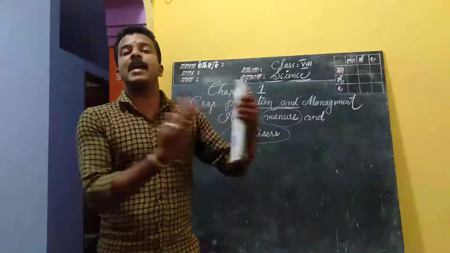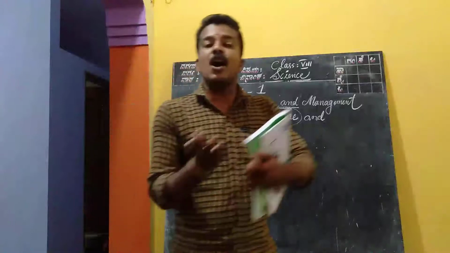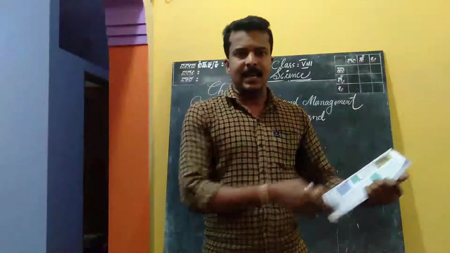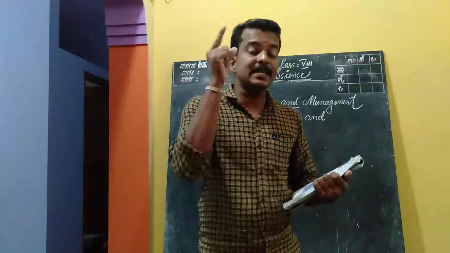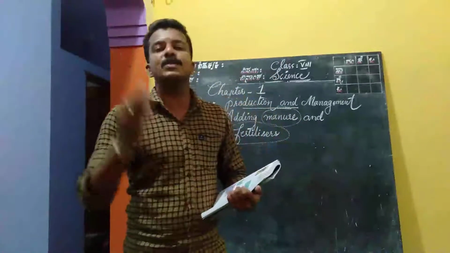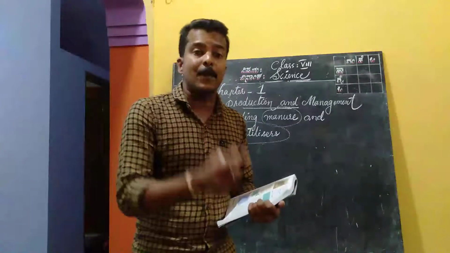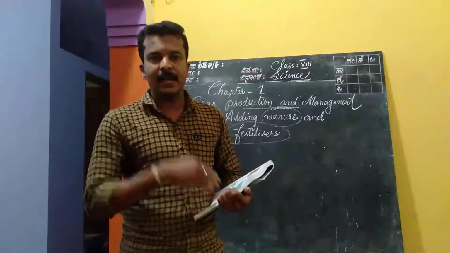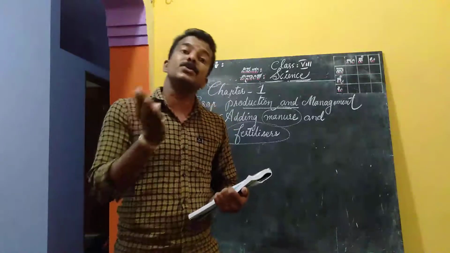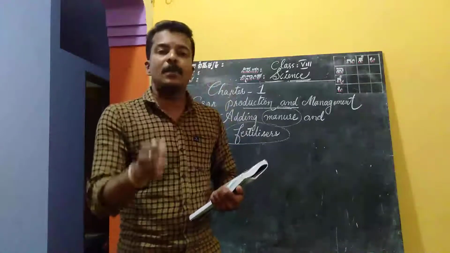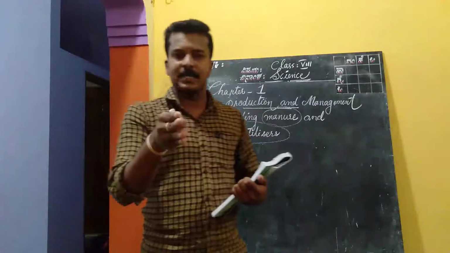Whereas in certain areas, the fertility of the soil may be less. In such lands, the farmers have to apply manures and fertilizers in order to grow the crops in a healthy manner. Hope you understand.